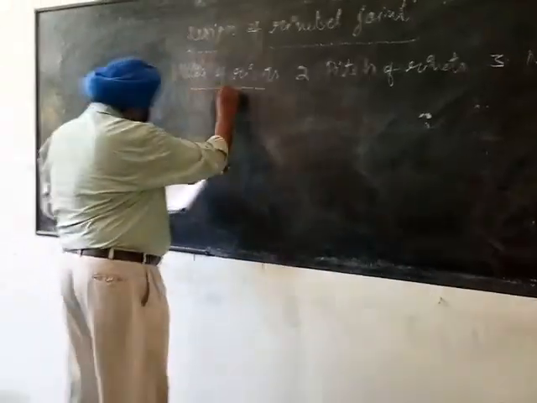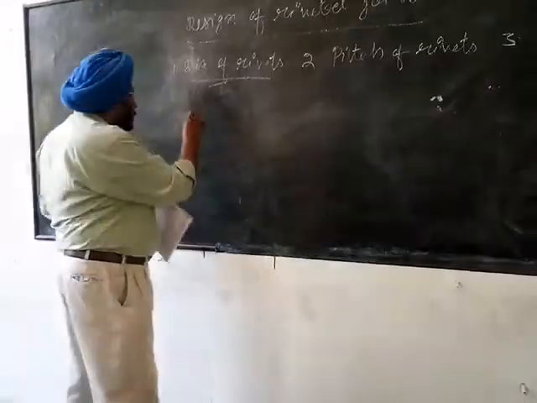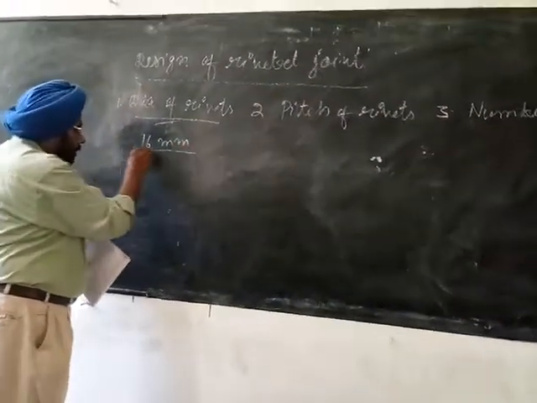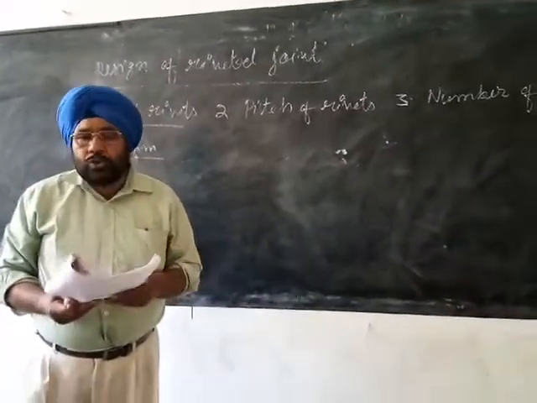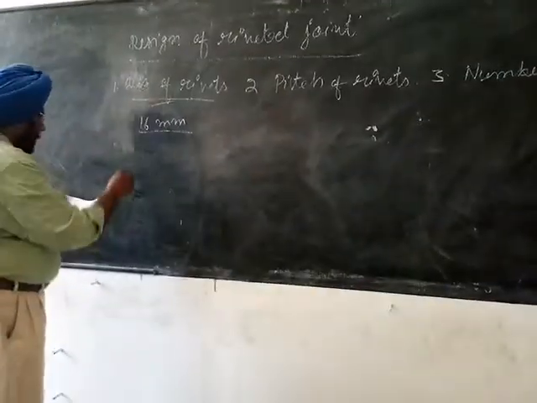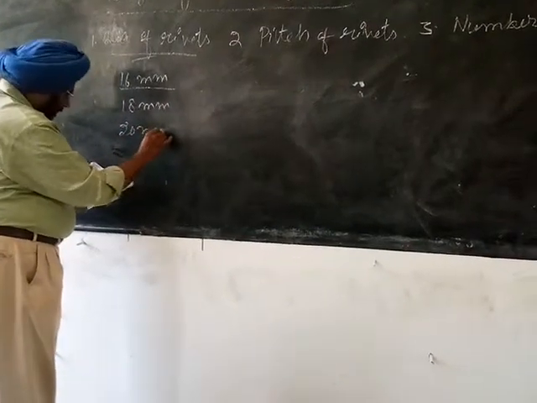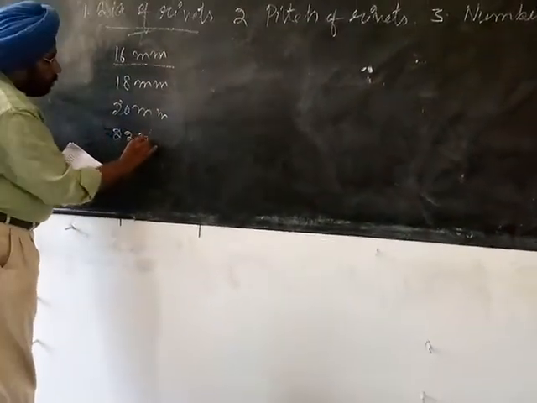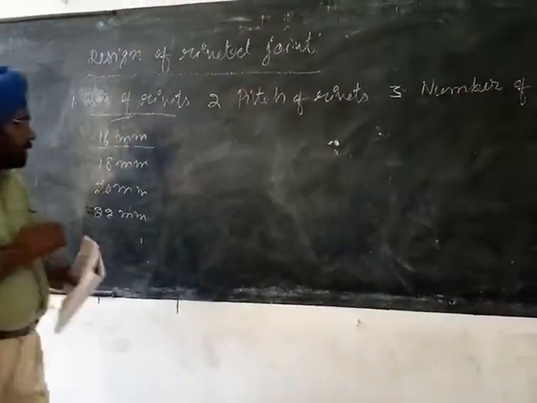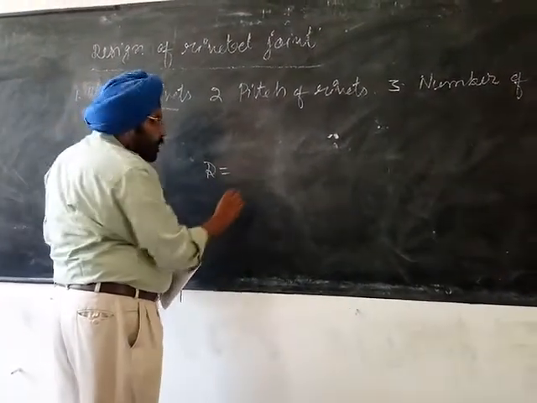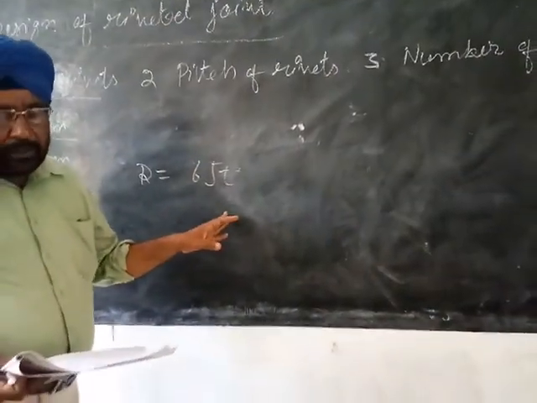In structural steel work, the minimum size of rivets to be used is 16 mm. The most common sizes of rivets used in structural steel work are 16 mm, 18 mm, 20 mm and 22 mm. And the nominal diameter of a rivet is determined from this empirical formula: d is equal to 6 under root t, where t is the thickness of the plate in millimeter.